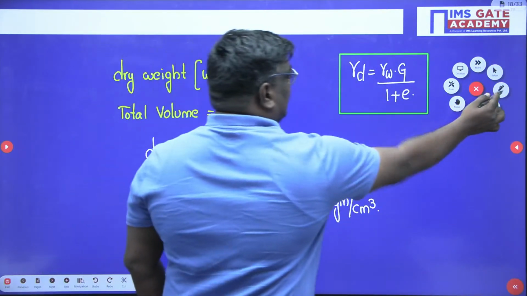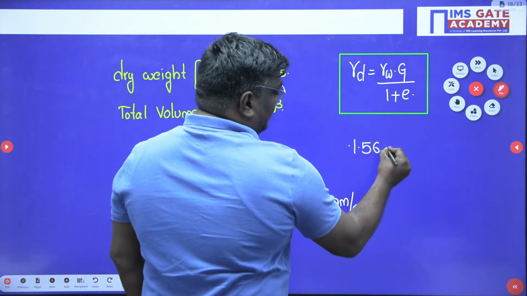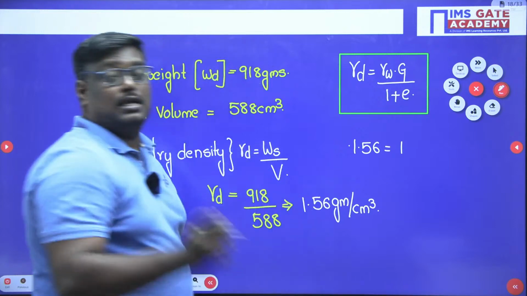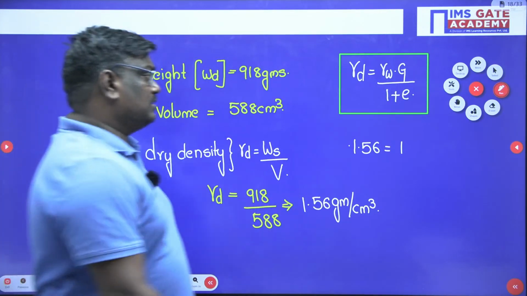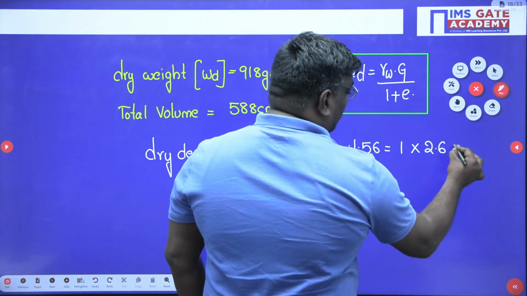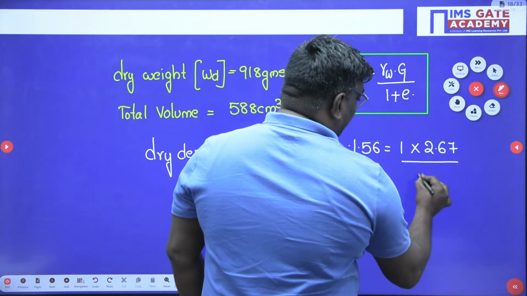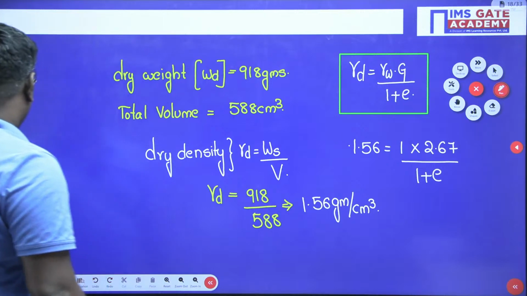Here gamma D is equal to 1.56. Gamma W is 1 gram per cc. Now my dear students, you should be very careful. Rocky, you have to check your answer. G, specific gravity, is equal to 2.67 divided by 1 plus e. So if you solve this, what will be the value of e, anyone?